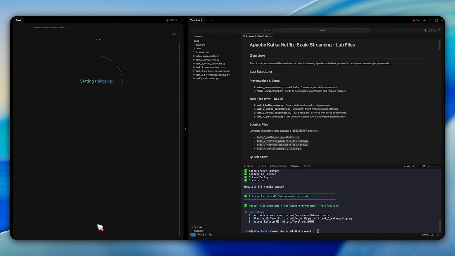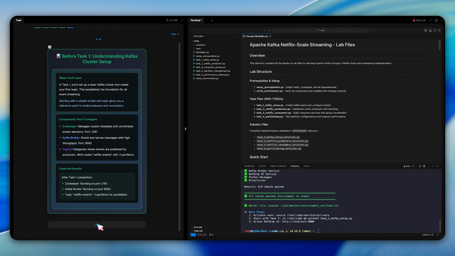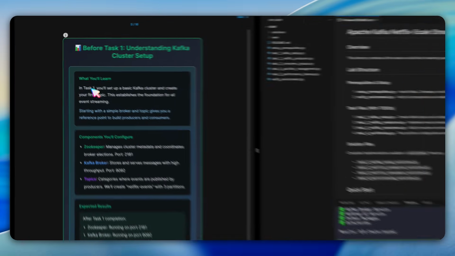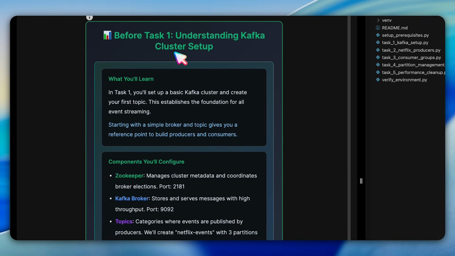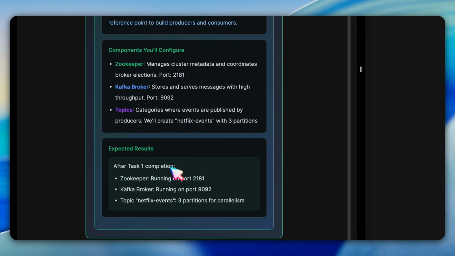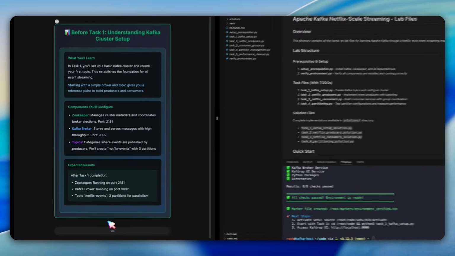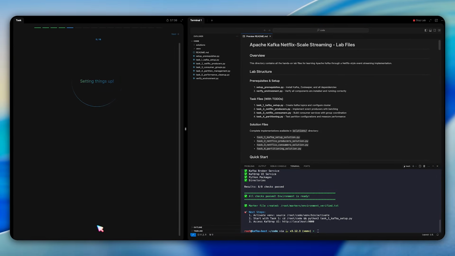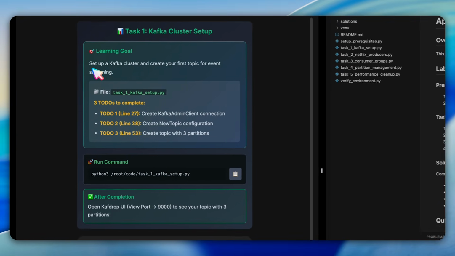We now get to the hands-on part. Question 5 is an info page that prepares us for task number 1. It explains what we'll learn about Kafka cluster setup, creating an admin client, configuring our first topic called Netflix events with 3 partitions, and verifying the topic is ready. The expected results are Zookeeper running on 2181, Kafka Broker on 9092, and the Netflix events topic visible in Kafdrop with 3 partitions.